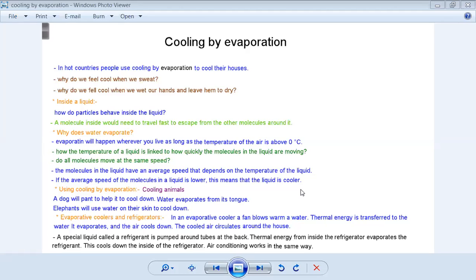Evaporative coolers and refrigerators. So how do these evaporative coolers and refrigerators work? In an evaporative cooler, a fan blows warm air over water, thermal energy is transferred to the water, it evaporates, and the air cools down. So the cold air circulates around the house.